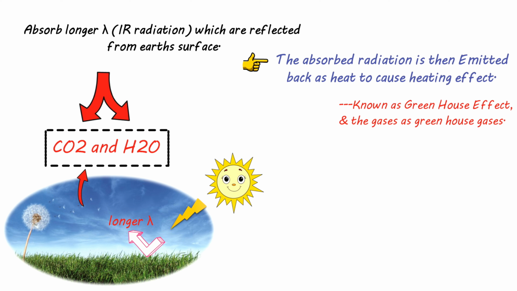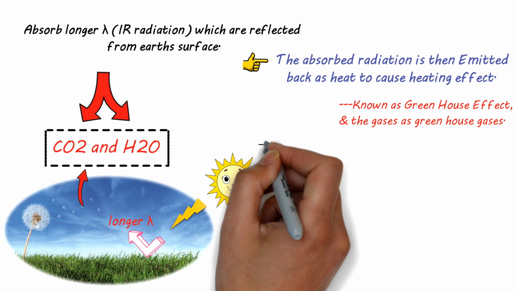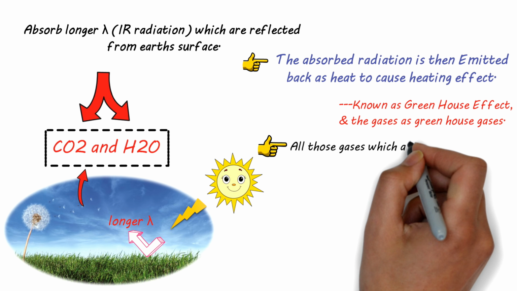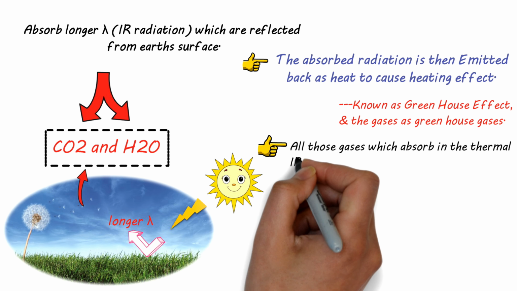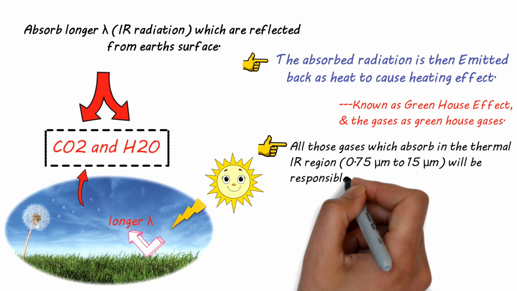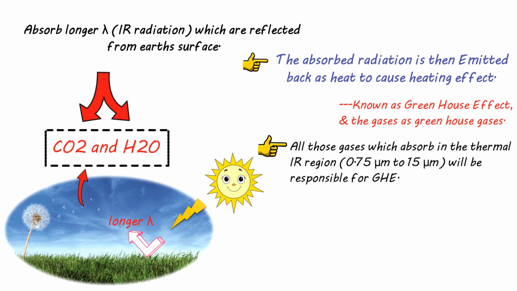Now, what can be these gases that lead to greenhouse effect? So we say all those gases which absorb in the thermal IR region, that's from 0.75 micrometers to 15 micrometer wavelengths, will be responsible for greenhouse effect.